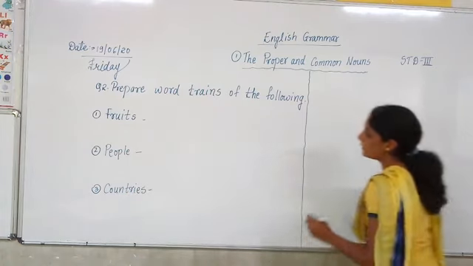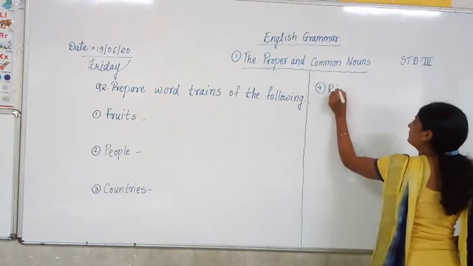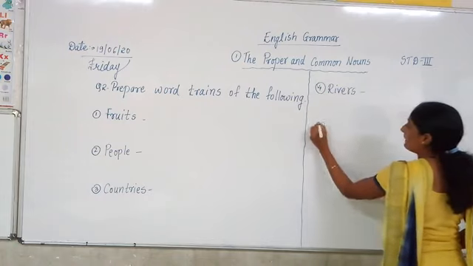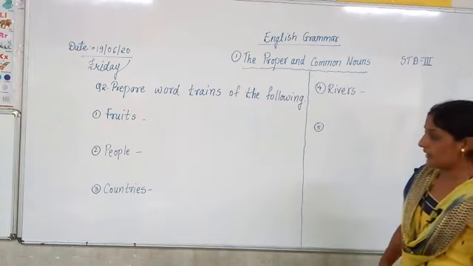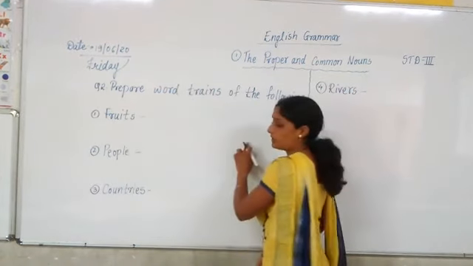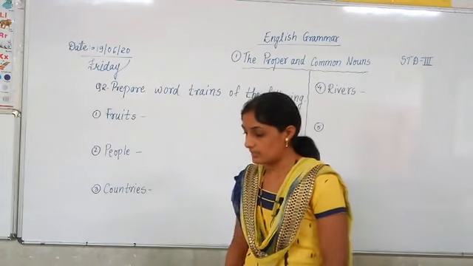Fourth one is rivers. I'm keeping a little gap so that we can draw the train. I'm keeping a little gap so that we can write down the train over here. As many words as we can write, we will try. Okay? Next one is games.